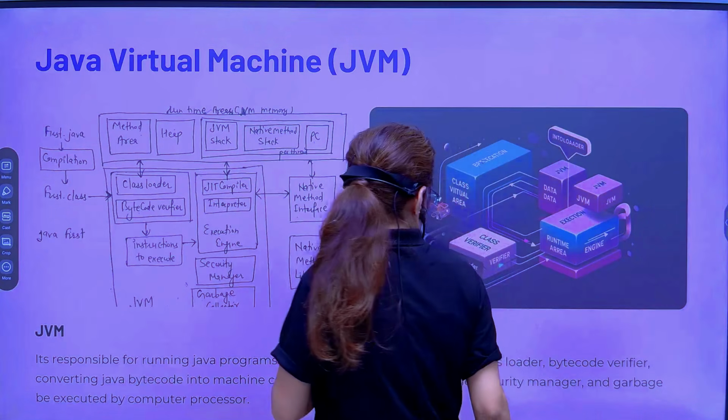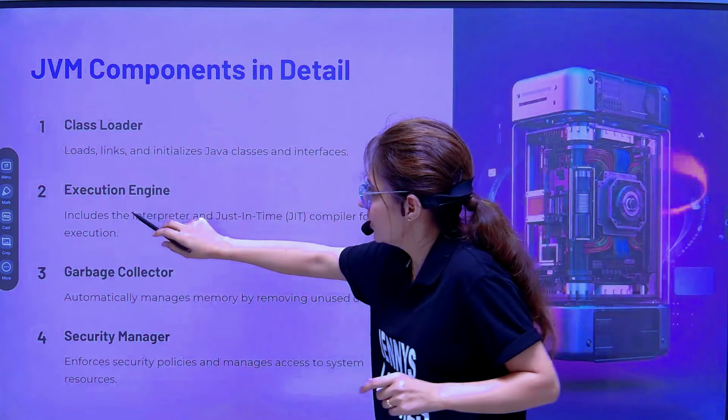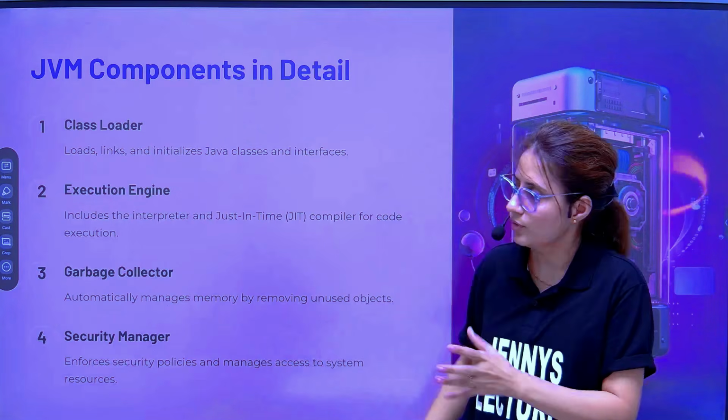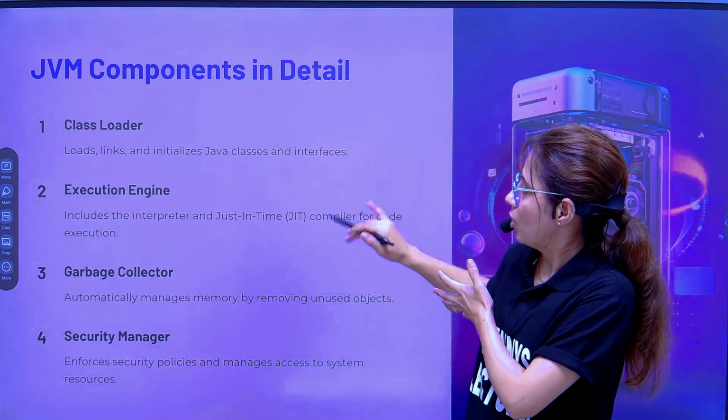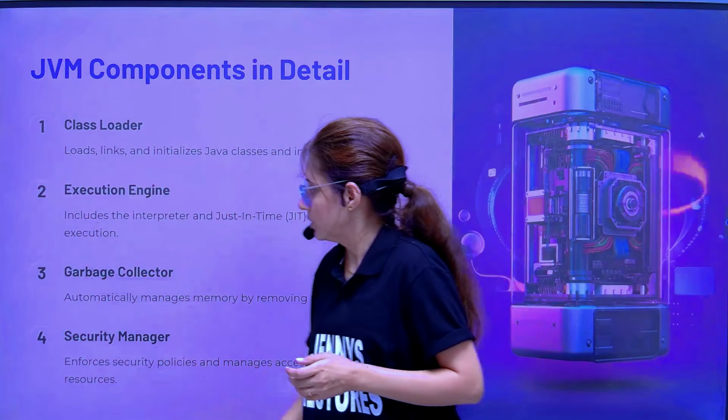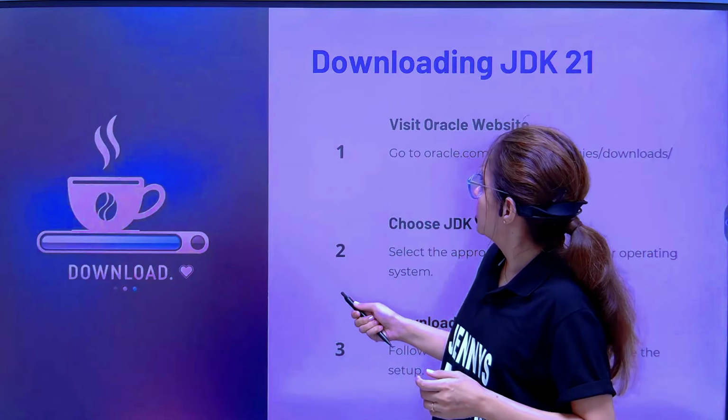The main components of JVM are these: class loader, execution engine, garbage collector, and security manager. We have already discussed these components. Okay. I hope you got the basic terms and basic ideas now.